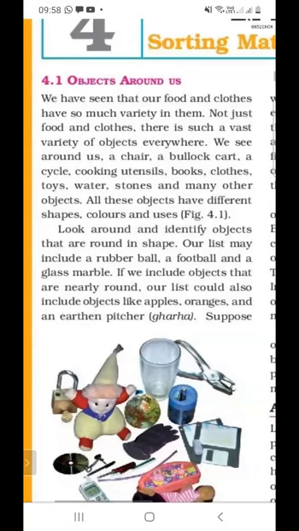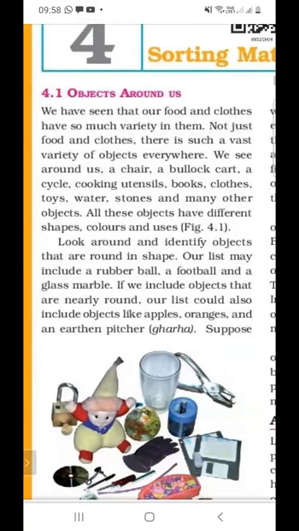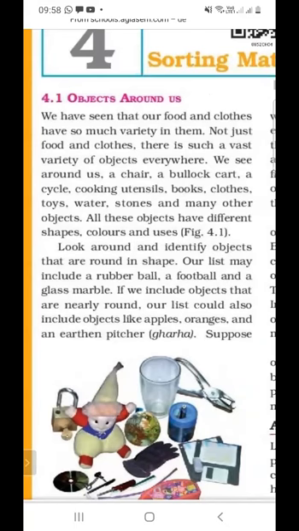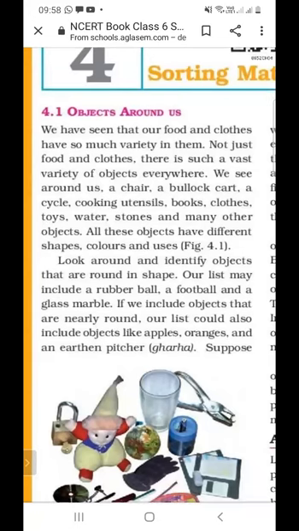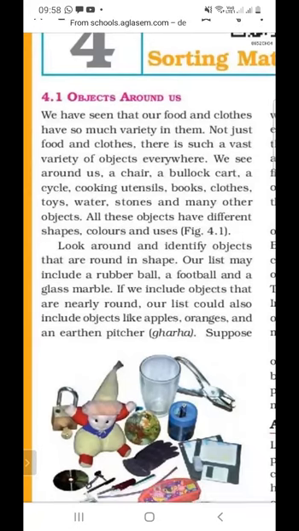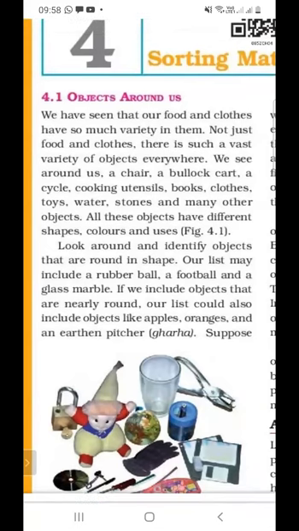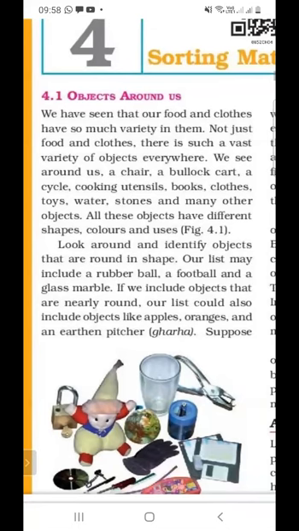These materials can be of different shapes, can be available in different colors, and their uses are also different.